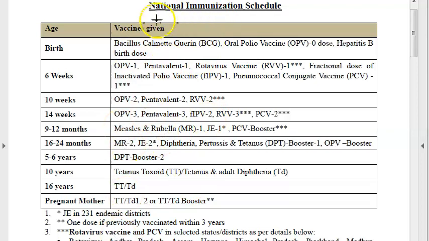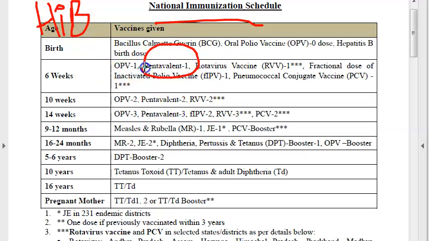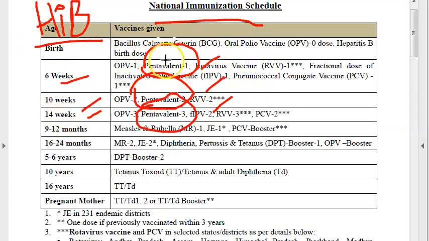In the national immunization schedule, you are not seeing anything called HIB, isn't it? So what is it? HIB is Haemophilus influenzae B. It is combined into the pentavalent vaccine. So the pentavalent vaccine has HIB, right? Three doses, at 6, 10 and 14 weeks. So if they ask about HIB vaccination, it will be at 6, 10 and 14 weeks. It is combined, a part of pentavalent.